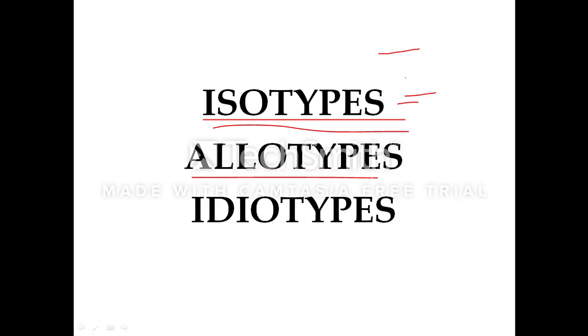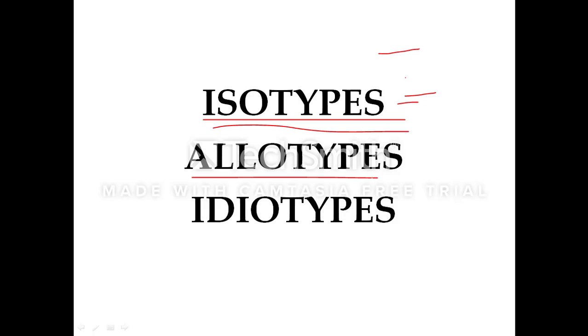For example, the amino acid sequence for IgA1 in one person, maybe A, may vary slightly from that in another, B, due to inheritance of different alleles of IgA1 or this may be due to mutation. Thus, when antibody from A is introduced into B, differences are recognized as foreign substances, and the B individual raises immunity against the A type of the IgA1 antibody.